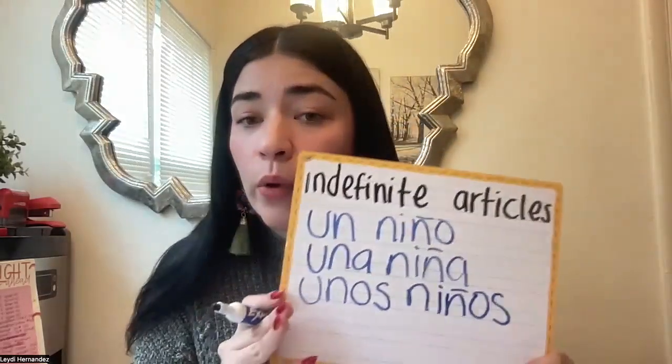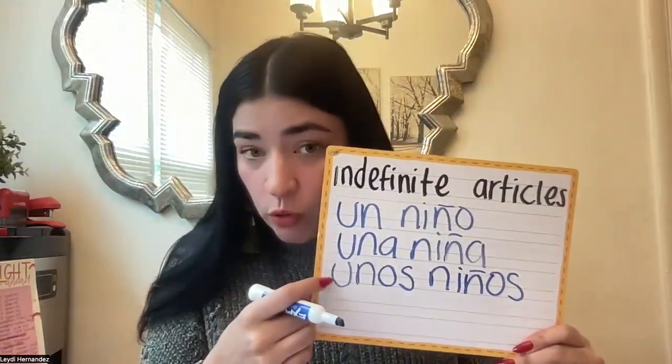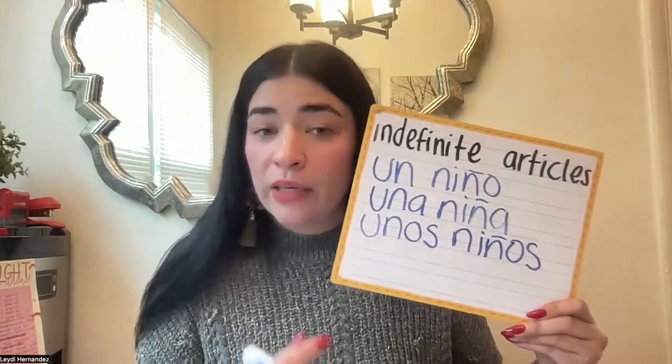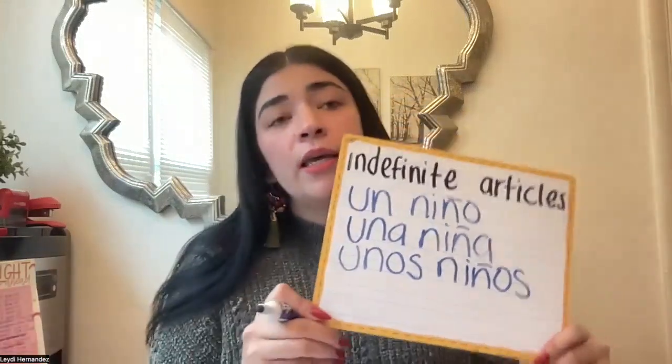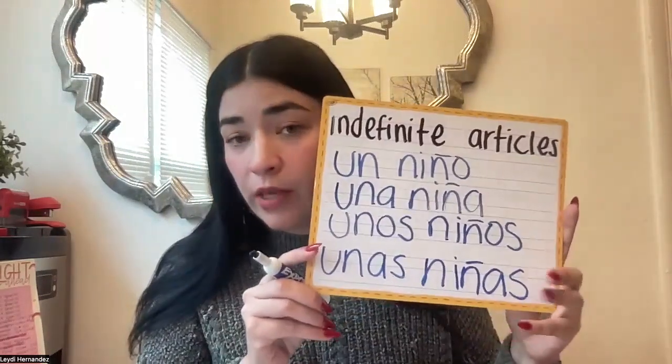Now let's say that we have two kids, and they're both boys. So it will be unos niños. How many kids? Well, more than one. Well, that's plural. Unos niños. Now, if those kids happen to be girls, two or more, it will be unas niñas. This is more than one, plural, and they're feminine, all of them.